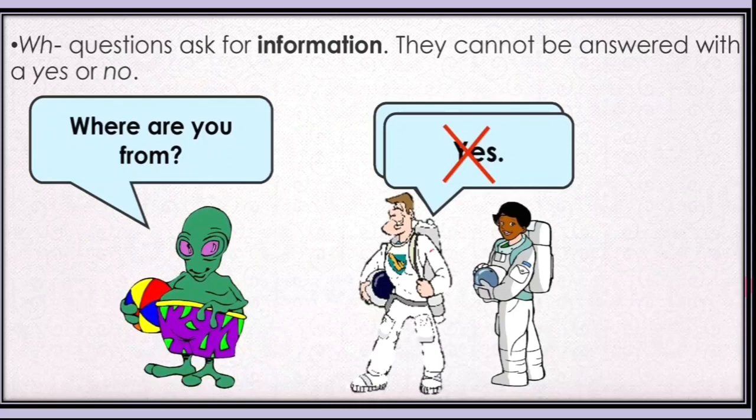Now, look here. We use WH questions for asking for information, and they cannot be answered by saying only yes or no. Because when you ask someone by using WH words, they have to tell you the detailed information, like in a sentence, not just saying yes or no. Like if you say, "Where are you from?" others cannot answer by saying yes or no, right? They have to be exact and clear about the information.